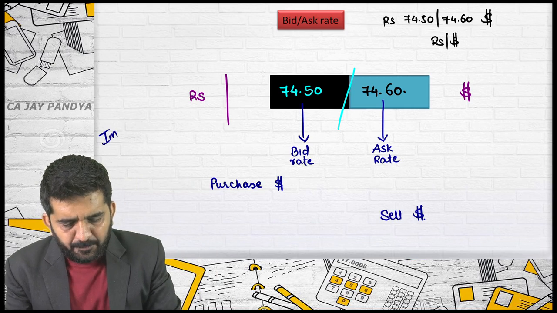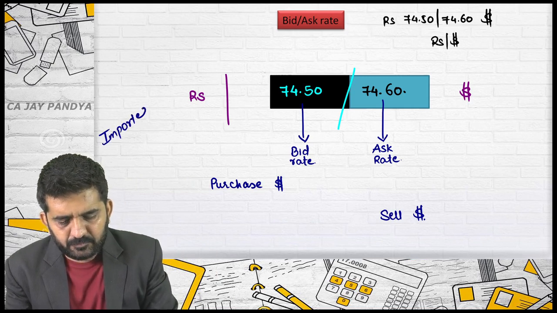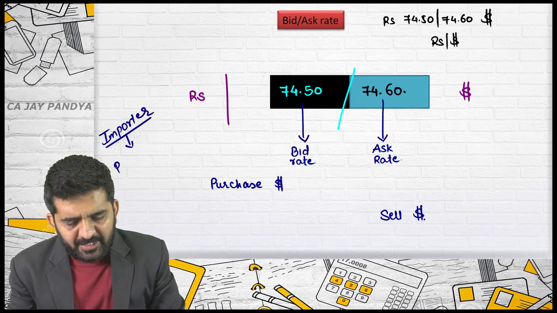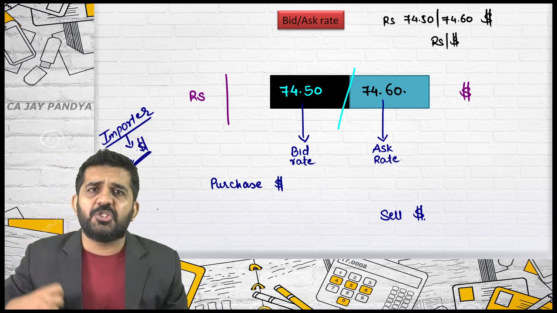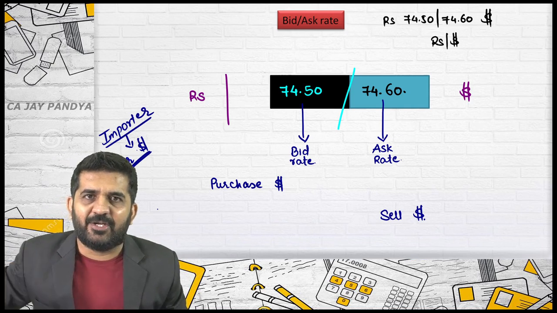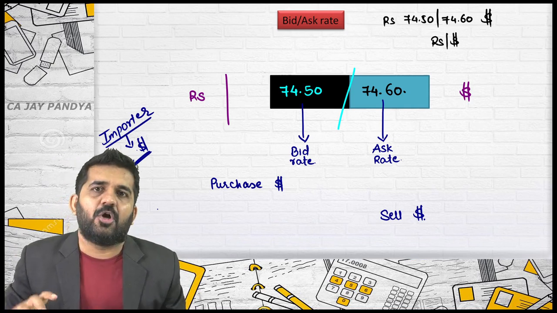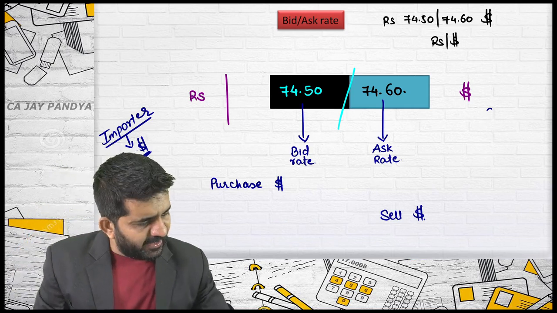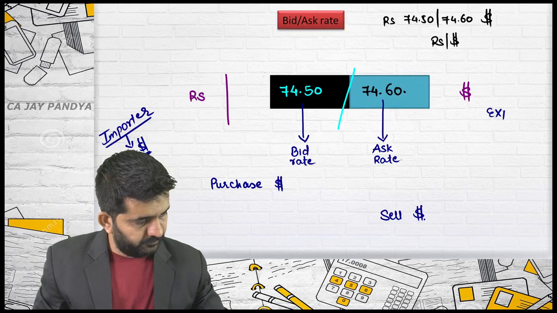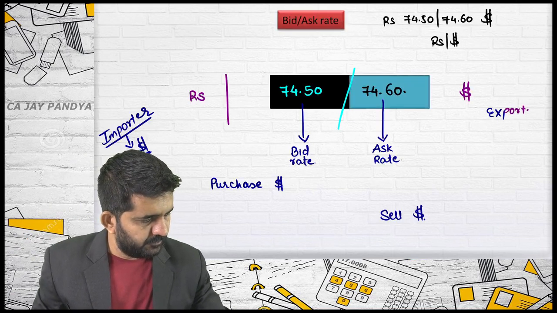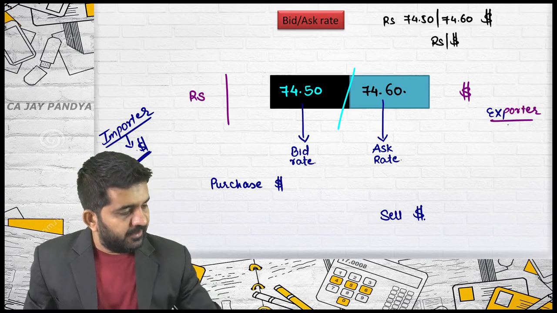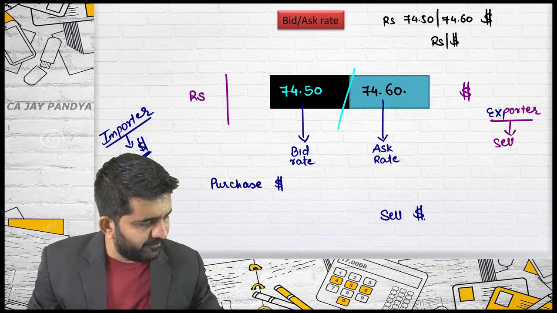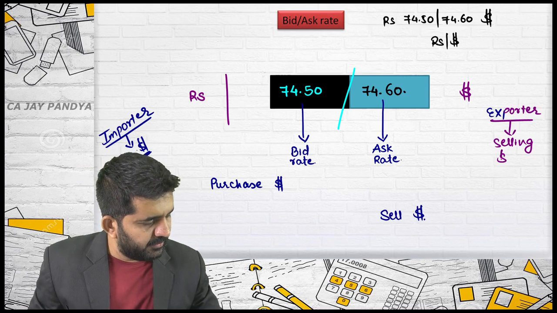If you are an importer, you will normally purchase dollars because you have purchased machinery from USA of say $1 lakh. You will require that $1 lakh, which you will be purchasing from your bank or foreign exchange dealer. If you are an exporter, then you will be selling dollar.